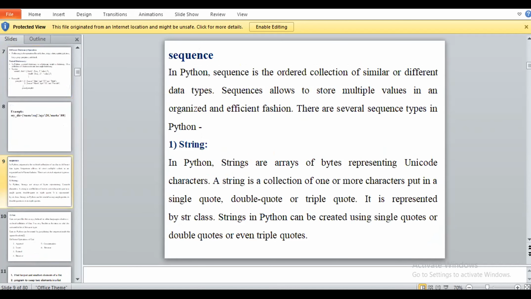So first we will see the string. In Python, strings are an array of bytes representing Unicode characters. Okay, Unicode characters. A string is a collection of one or more characters put in single quote or double quote or triple quote. It represents a byte of string class. Strings in Python can be created using single quote or double quote or triple quote.